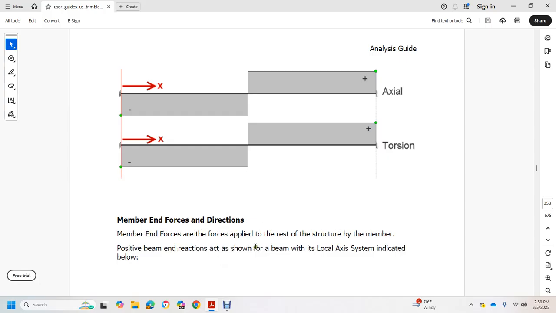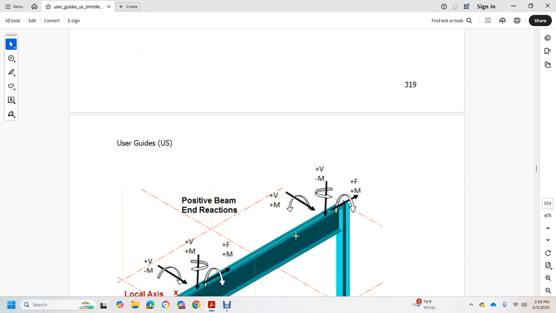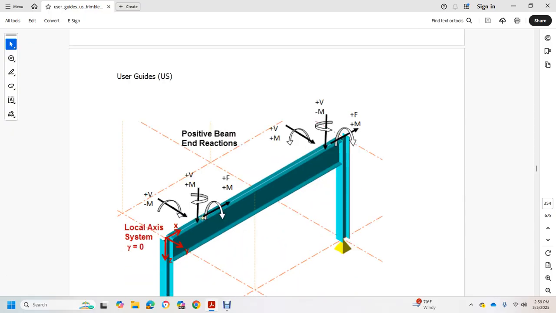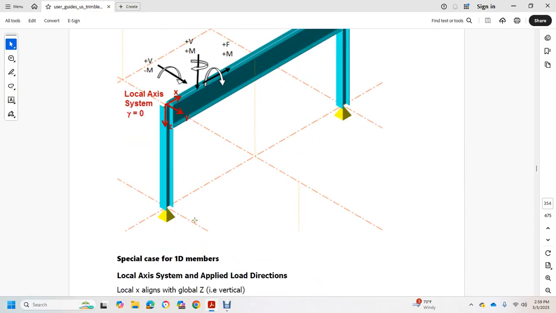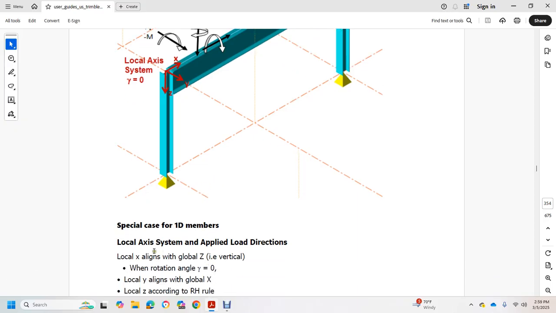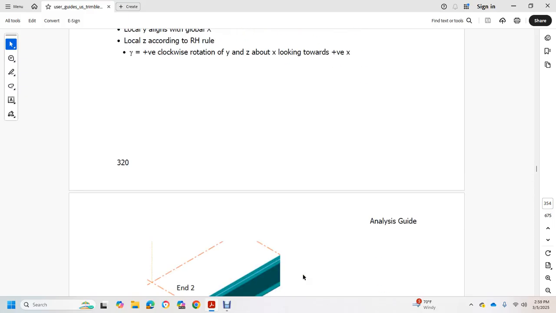Positive beam end reactions are shown with the beam and the local axis system indicated below. Special case for 1D members: local axis system and applied load direction. Local X aligns with global Z vertical, the rotation angle is 0, and local Y aligns with global X. Local Z follows the right-hand rule: positive vector clockwise rotation of Y and Z about X, looking towards positive vector X.